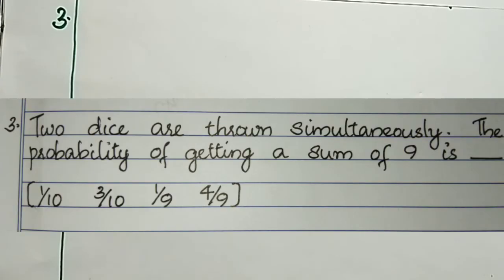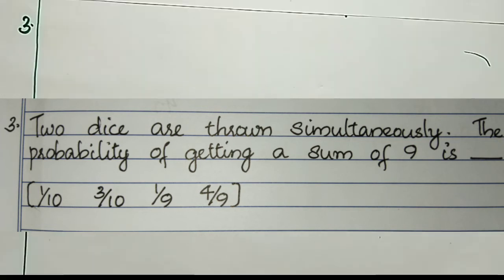Question number 3. 2 dice are thrown simultaneously. The probability of getting a sum of 9 is dash. When we toss a single dice 2 times or throw 2 dice simultaneously, it will give the same probability.